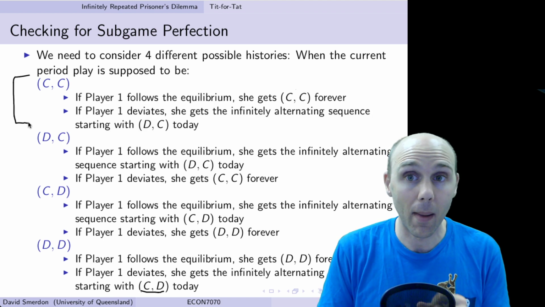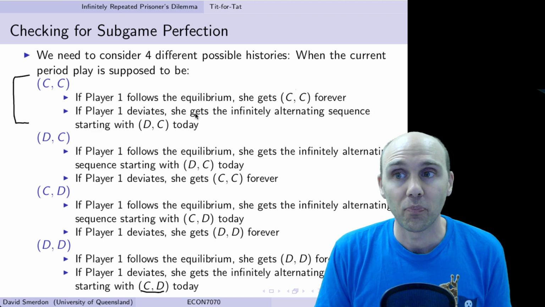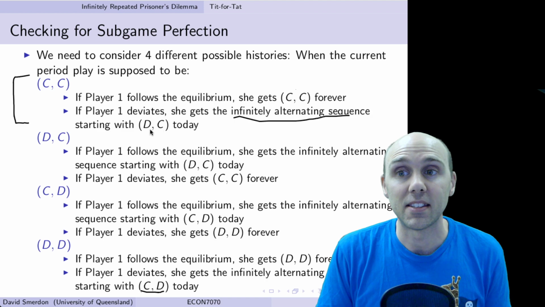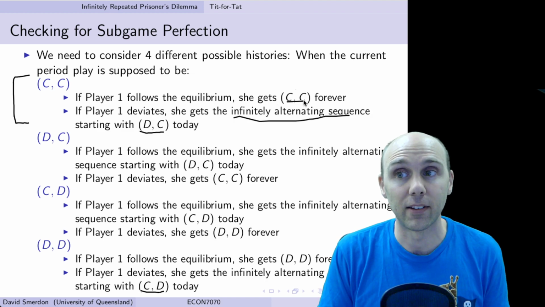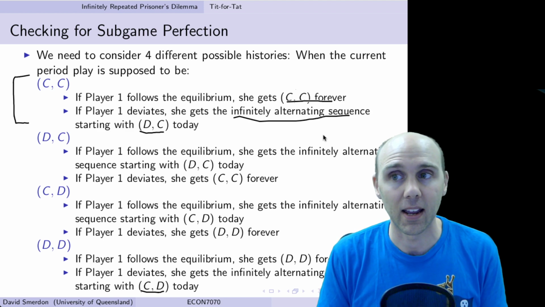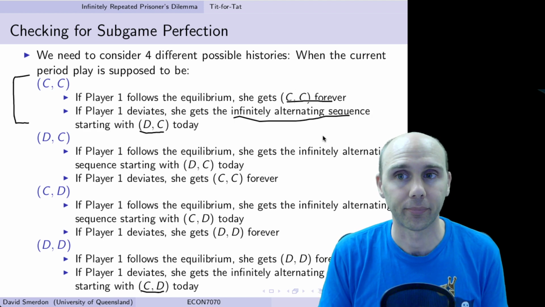Without doing any of the math, a deviation is profitable if the infinitely alternating sequence starting with DC today is better than CC forever. If the loop starting with DC today is better than CC forever, there's a profitable deviation.